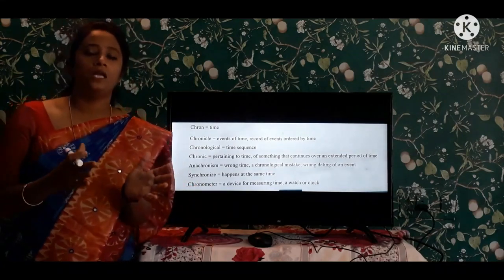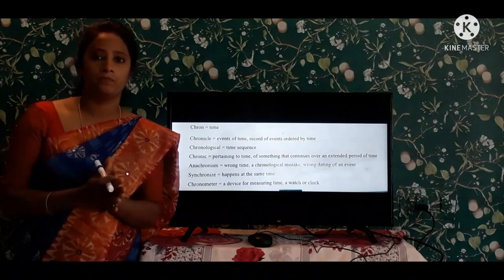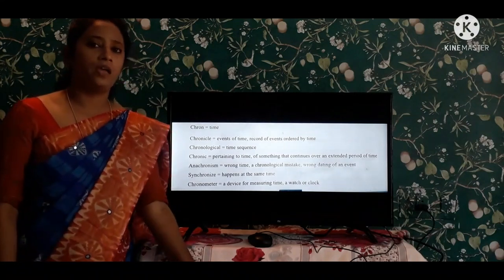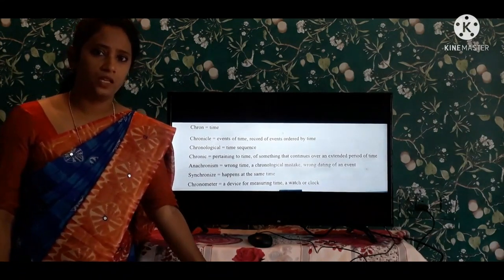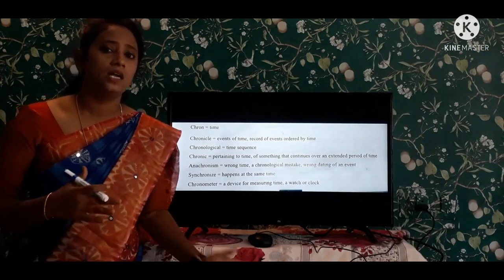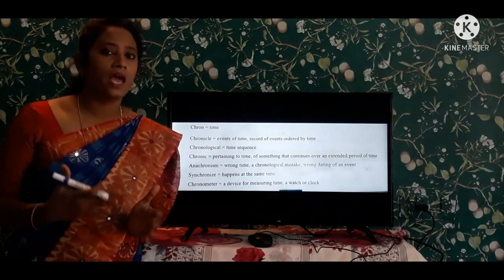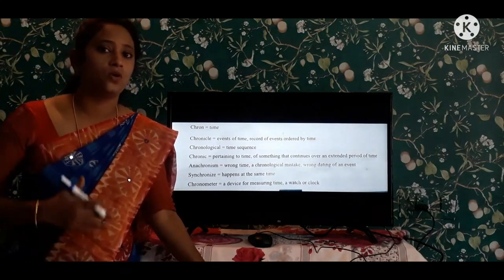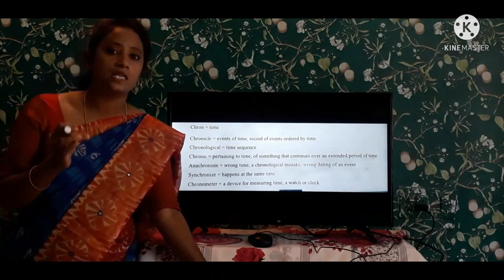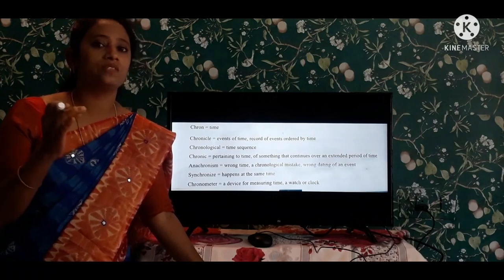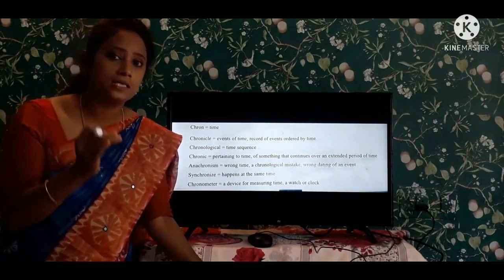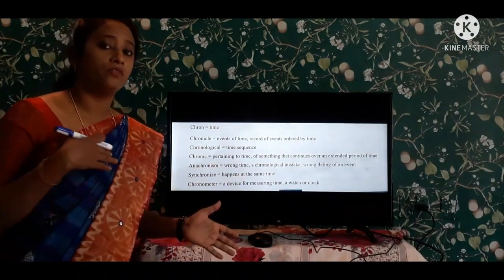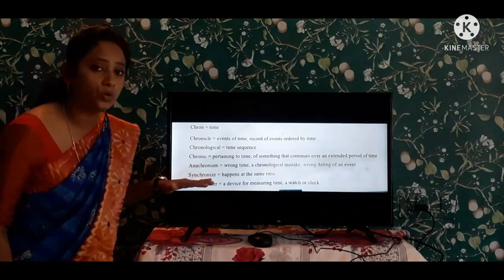See, in 1947 we got freedom. We got independence from the British government, right? If I say that in 1950 we got independence, is it the correct time for the event? No, it's a wrong time. The correct time is 1947. August 15th, 1947 is the correct date for that event, right? So this is a wrong period or wrong date of the event. It is known as anachronism.